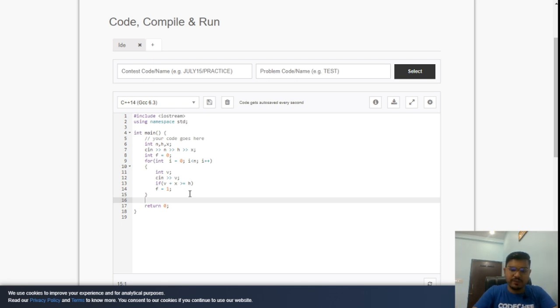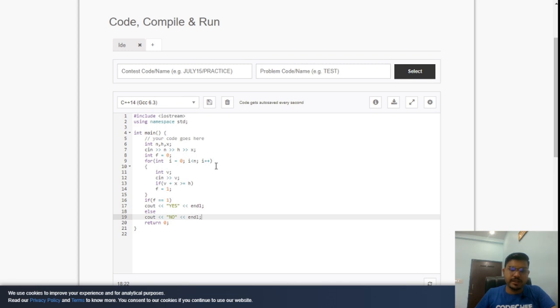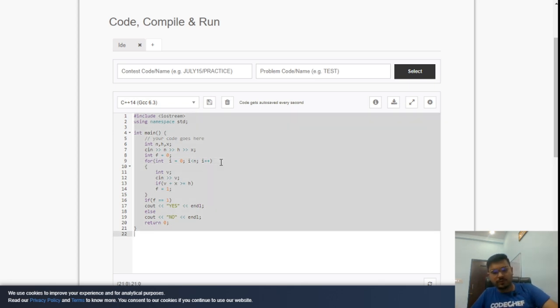And so if the flag is equal to 1, so if f equals 1, then we'll output yes, capital Yes. Otherwise, the answer will be no. Correct. So handling will be like this. So this is the code of this particular problem, right? So now we can try this code on the CodeChef platform and we can submit it. Let's try to submit this code on the CodeChef platform.